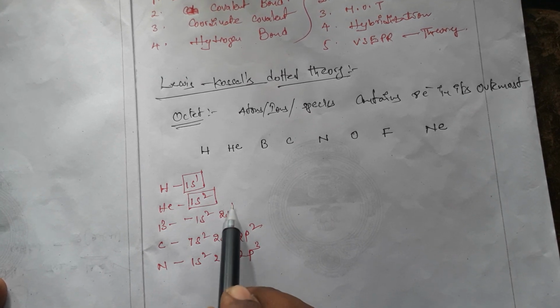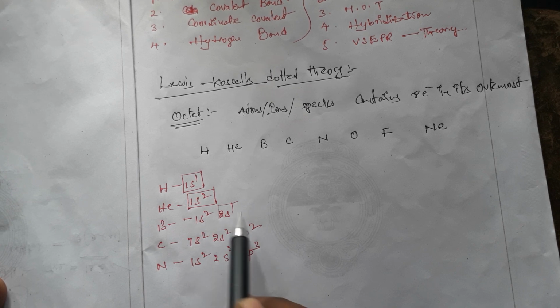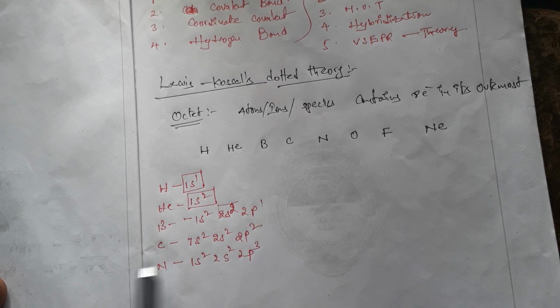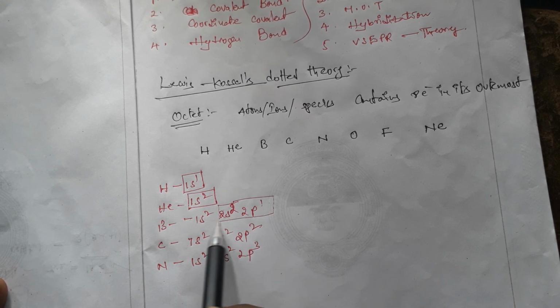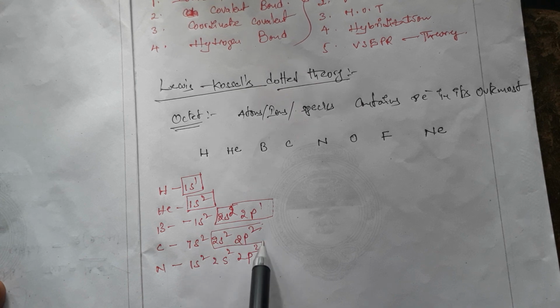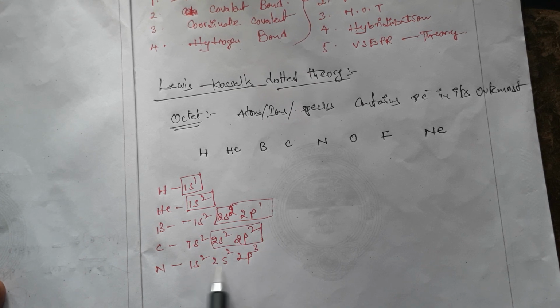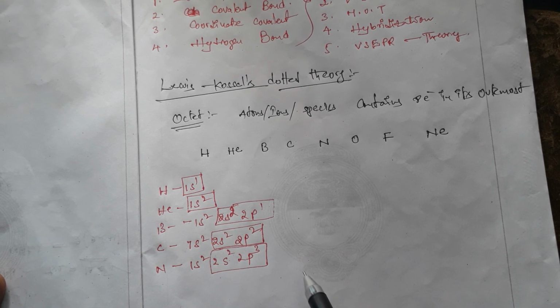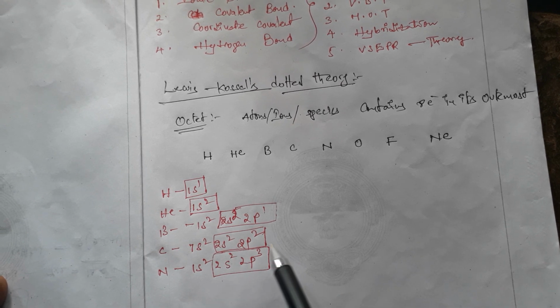So the outermost shells, 2s2 2p1 for boron, 2s2 2p2 for carbon, 2s2 2p3 for nitrogen, these are all the valence electrons.